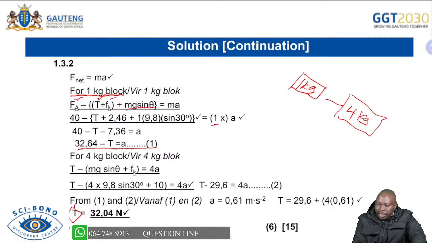You have the T there, the tension that was going in that direction. And then you have the mass, which was 4. You have mg sine theta, which is now opposing as well because it's going downwards, and friction as well is going downwards. Then you are able to subtract those, and it's 4A, 4 for the mass and the A. Then from 1 and 2, you are able to equate the 2, and then you are able to get your tension at 32.04.